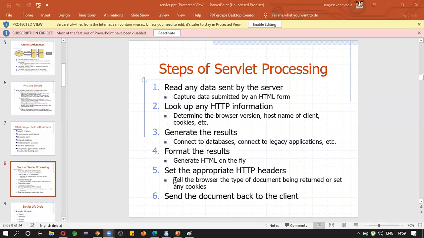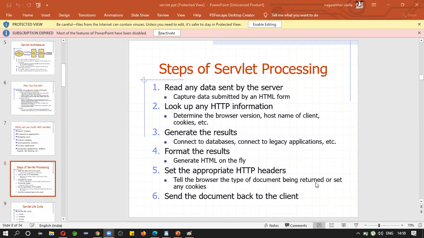See here, tell the browser the type of document being written or set, any cookie. What is meant by type of document here? Whether it is HTML or image or PDF or Excel. That is the type of document being written.